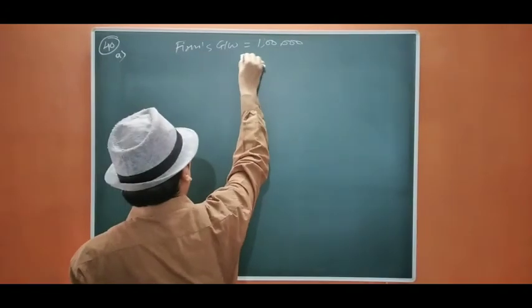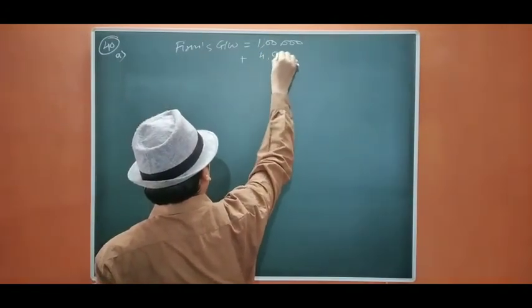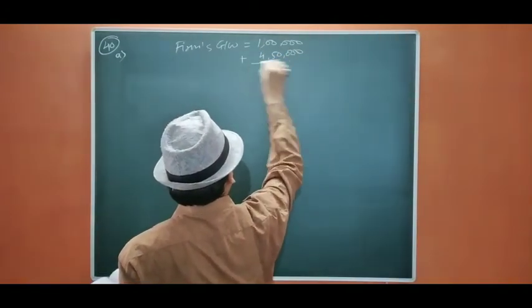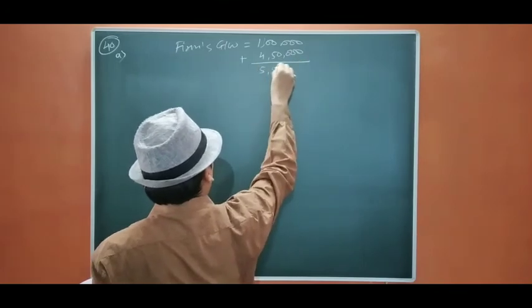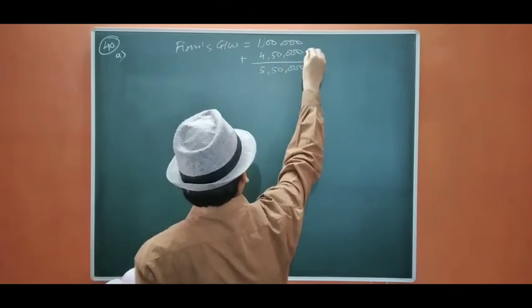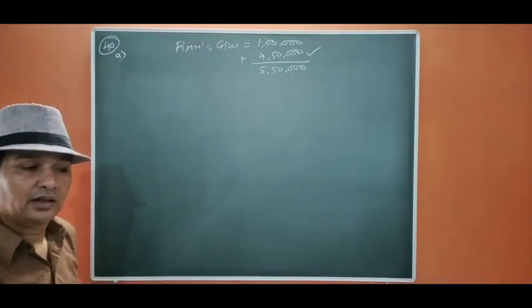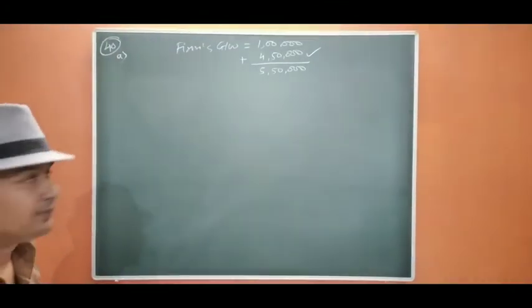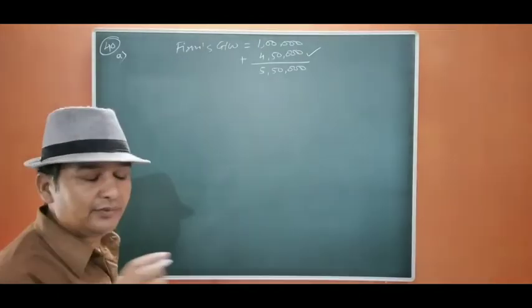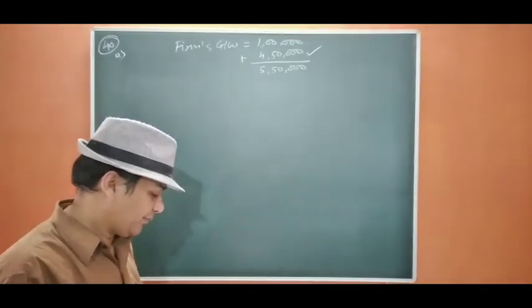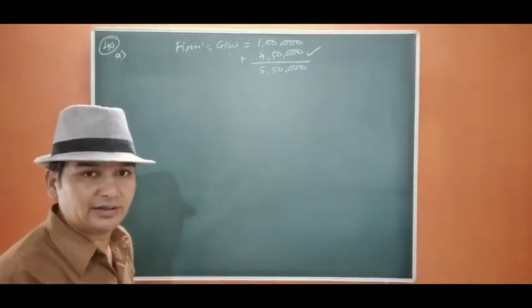So what we are going to raise is 4,50,000. It will become 5,50,000. So this amount we have to increase, and out of this 4,50,000 the new partner, that is Suraj, is going to bring his share.